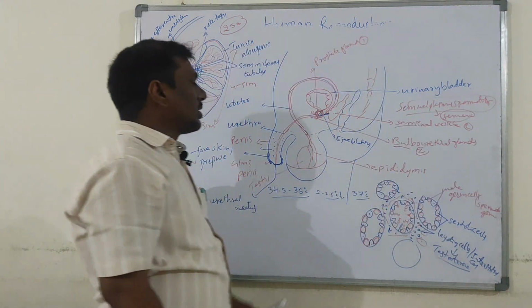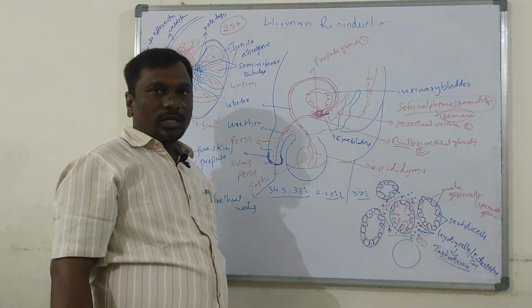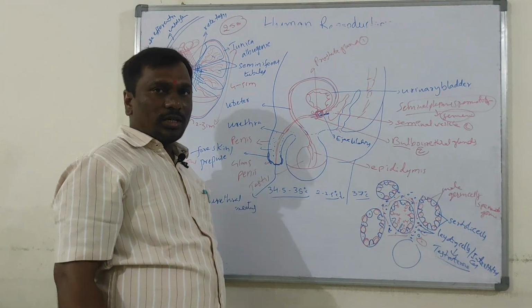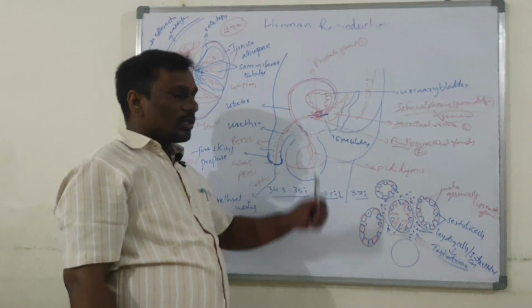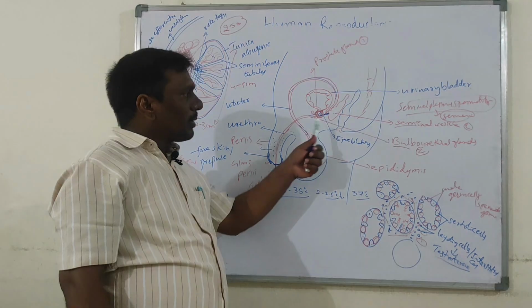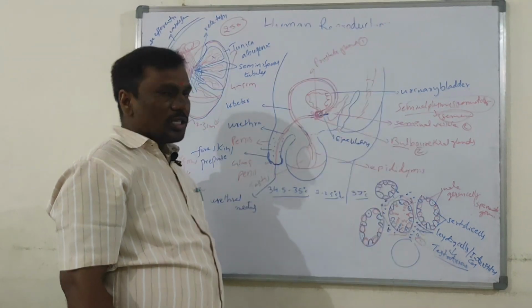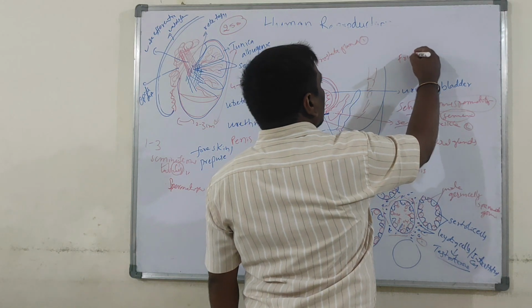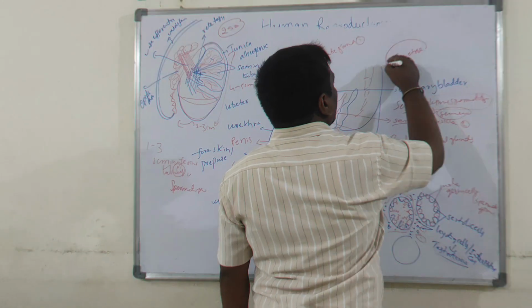The secretion of these male sex accessory glands forms the seminal plasma, which is rich in fructose sugar. It is a monosaccharide.